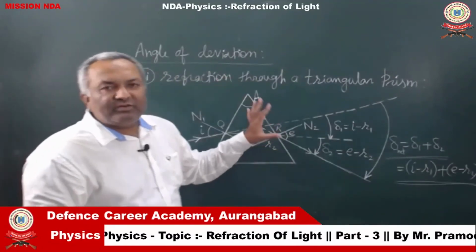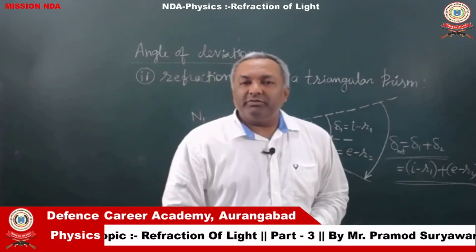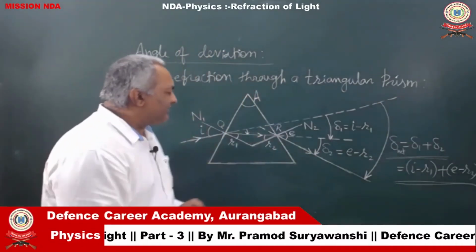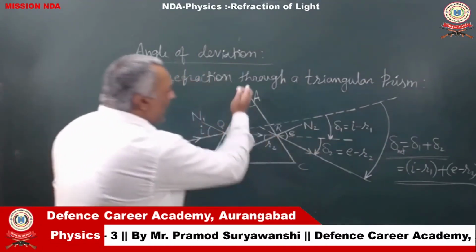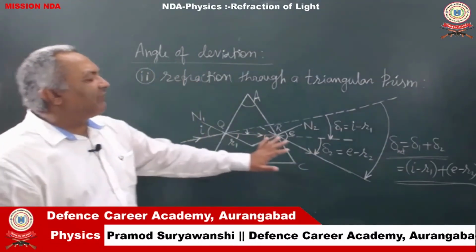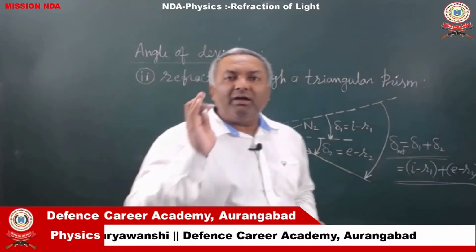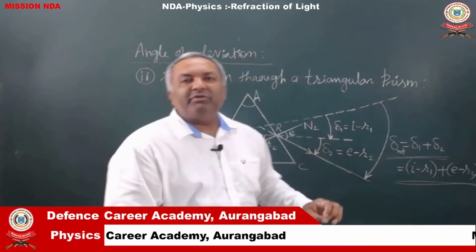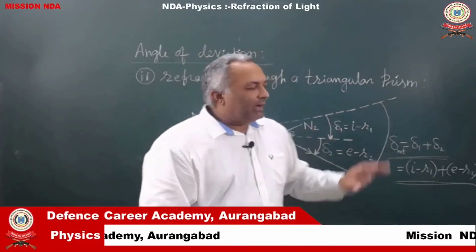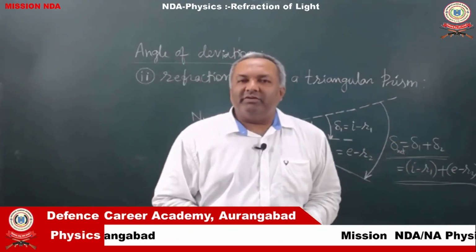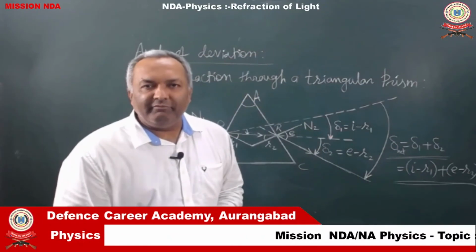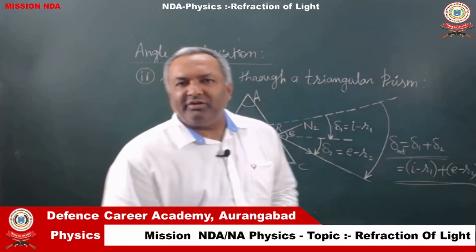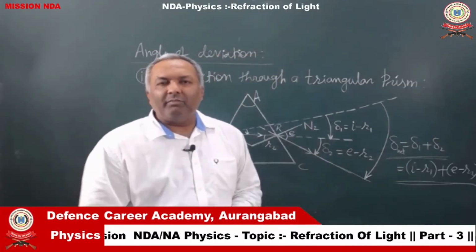So, this is the reason why a triangular prism produces a considerably large amount of deviation. Why? Because both the refracting surfaces, surface AB and surface AC, are producing deviation in the same direction. That is why for net deviation, these two individual deviations get added, and therefore a triangular prism gives us a considerably large deviation. So, I hope after these examples, the concept of deviation is clear to you. That is all from deviation. Thank you.